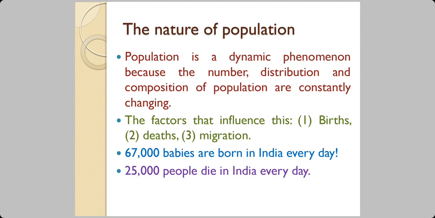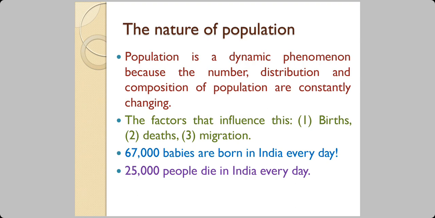All right. Now, similarly, people die also, unfortunately. So in 24 hours, some 25,000 people die. That makes it some 1,040 people dying every year. That's the average. It may be more, it may be less, and it may be even more because of the COVID-19 conditions. So that's a figure to give you an idea of what changes are happening all the time. It's constantly taking place.